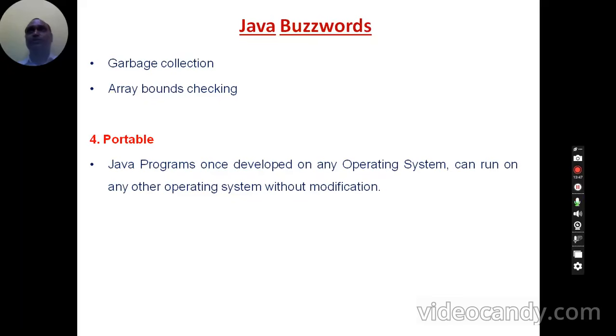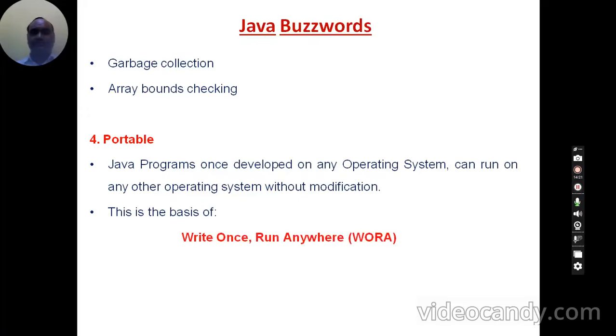If you develop any program on Windows, and you take the same C program and try to execute it on Linux, it will not be executed. You have to do some modifications to your program because that environment is different from this environment. But Java is not like that. Java is made platform independent, operating system platform independent. It can execute on any platform, and this is possible because of JVM. We are going to discuss JVM. In the previous session I told about the importance of JVM.